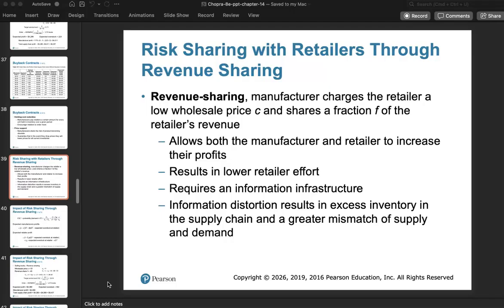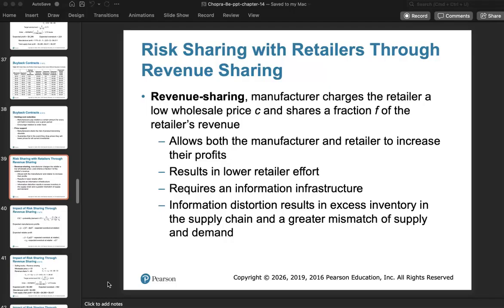That is, the retailer must tell the manufacturer exactly how many items they sold, and the manufacturer must believe the retailer on how many items got sold. So there is some trust and some robust infrastructure that is required. But if that is done, revenue sharing can be a great contract where both the manufacturer and the retailer can get more out of a supply chain.